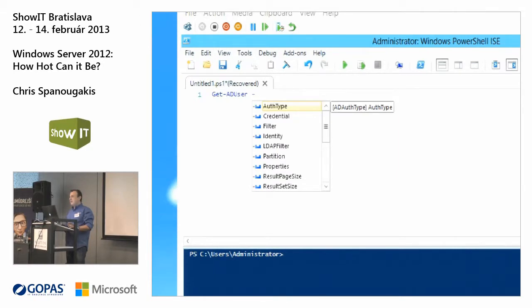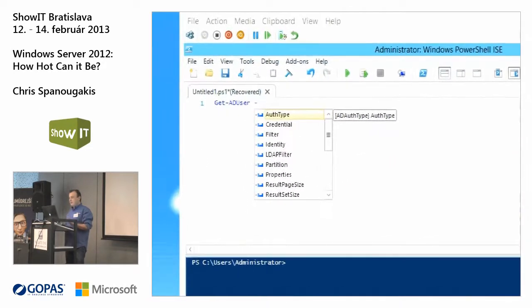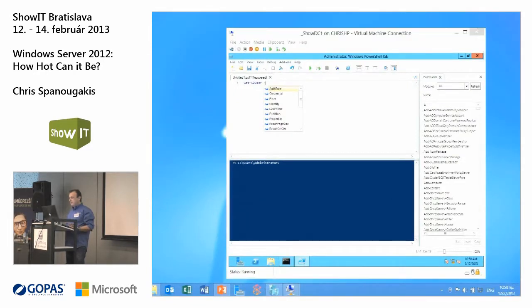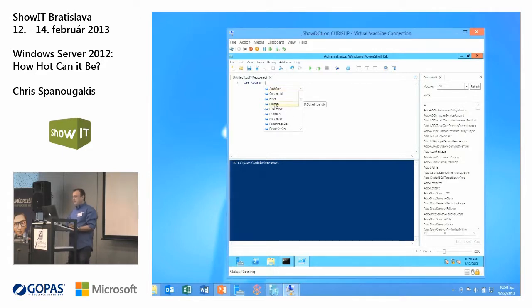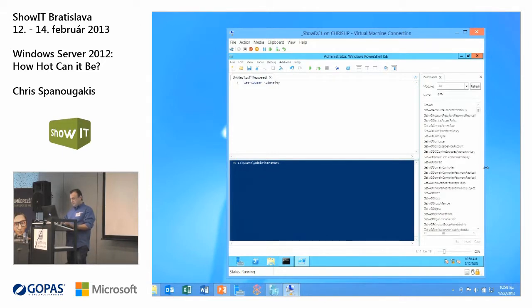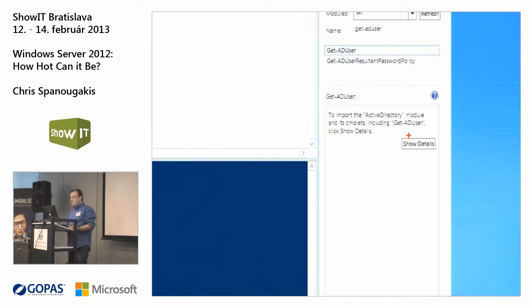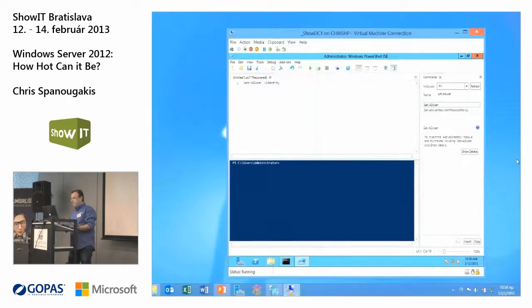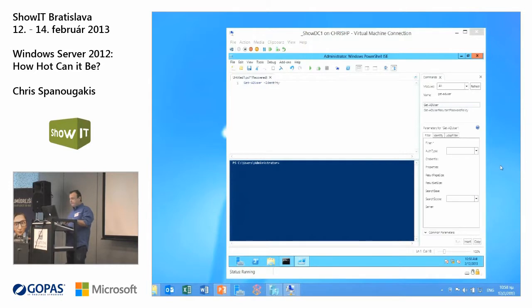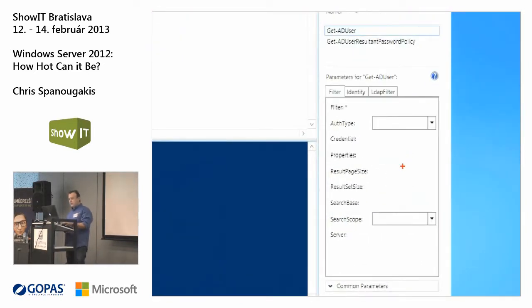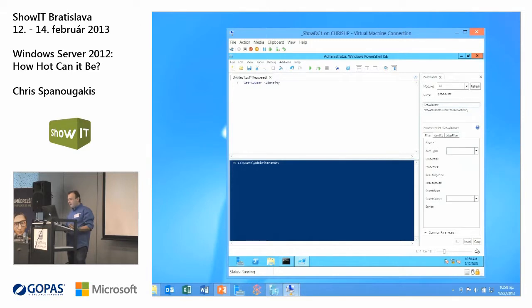Minus identity. Okay. So more or less we can find our way when we type a PowerShell command, and if this is not enough, you can go to the help down here. You just type the command Get-ADUser, and you have the option here. You have the real command, and it will give you details, and also you can download the entire help file.